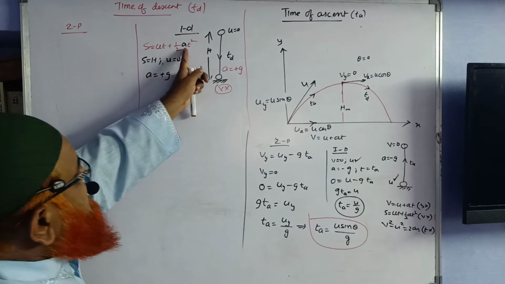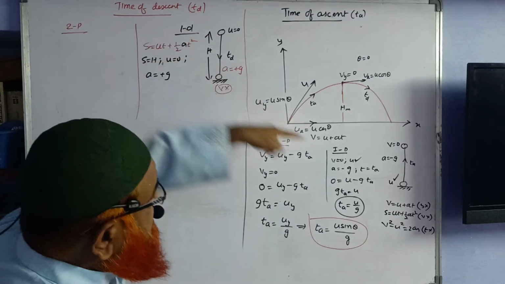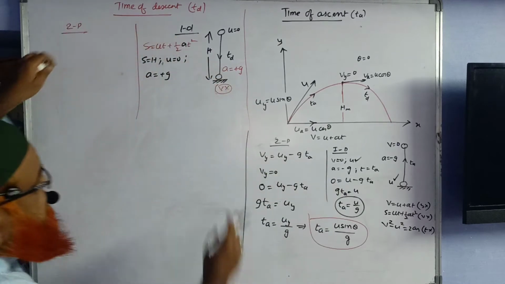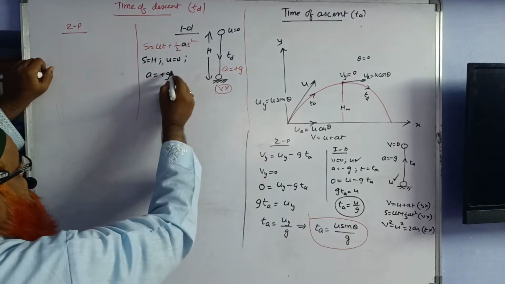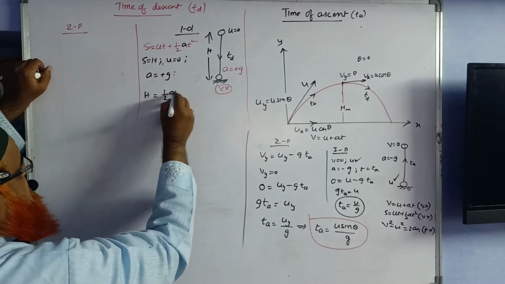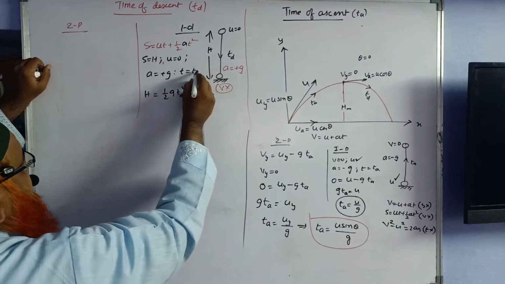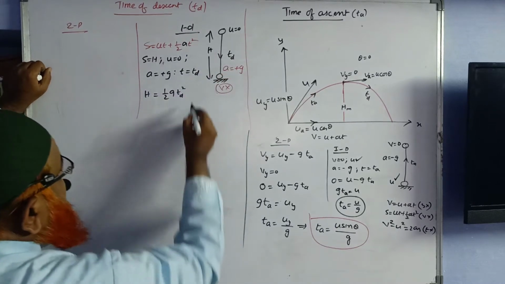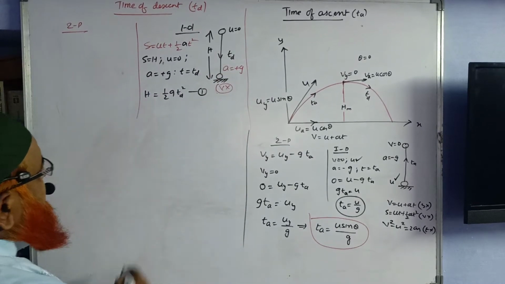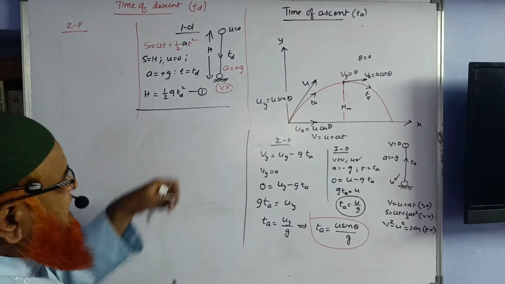This is a general formula. I need not take g first. We don't take g here because a is there. But afterwards we'll take a is equal to plus g here. So if you substitute these things, you get h is equal to half g t square, but you have to take t is equal to t_d. t_d means time of descent. Let this be equation number 1. So this is one method of finding height.